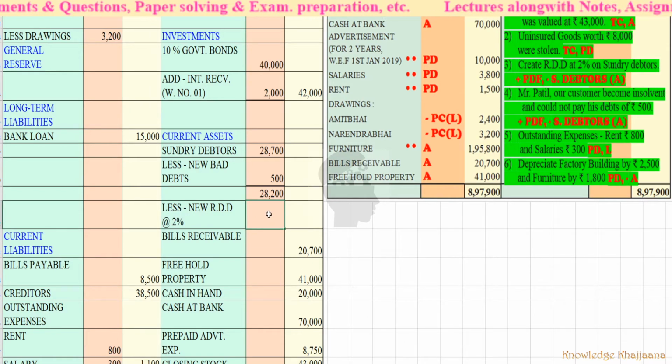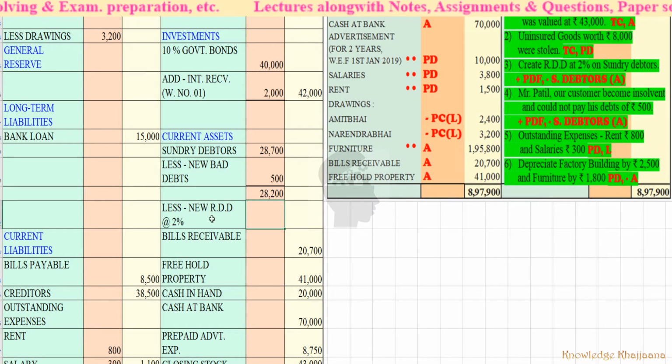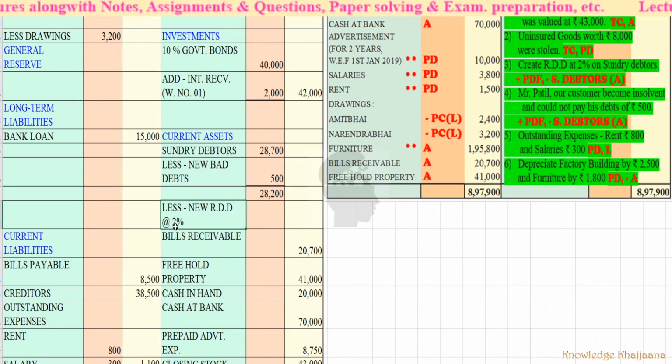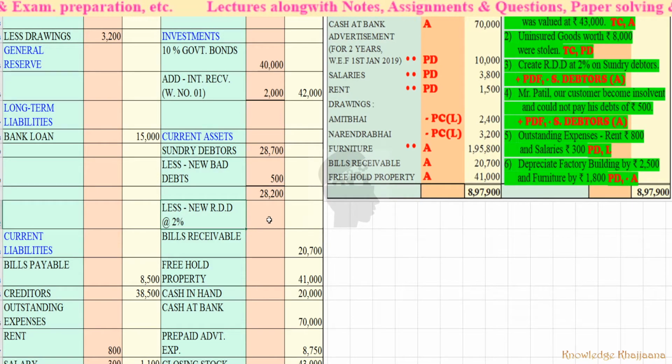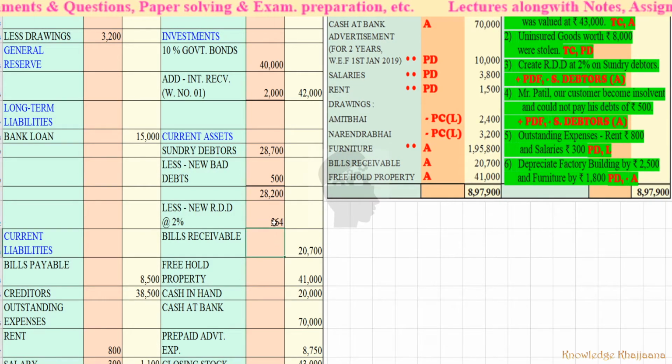How to calculate? Simple. 28,200 into 1% is 282, right? 1%, not 10%. So 1% is 282. Then 2% is equal to 282 into 2, double, so it is rupees 564.